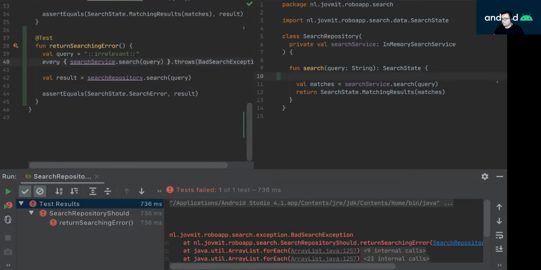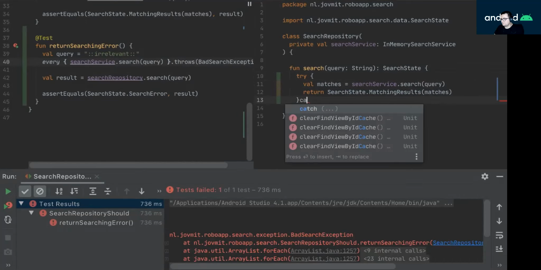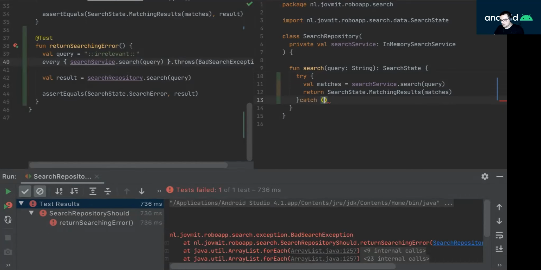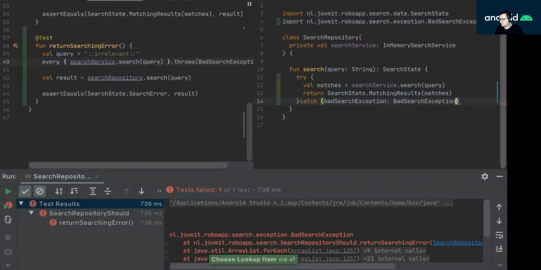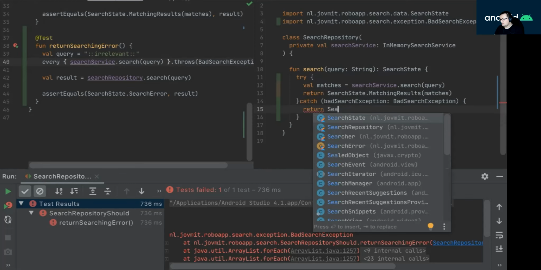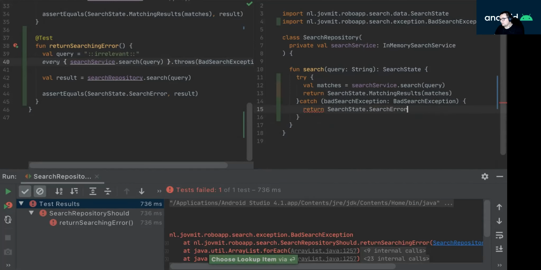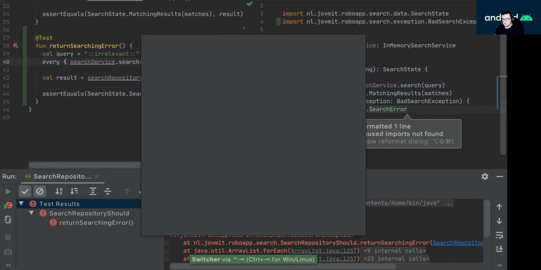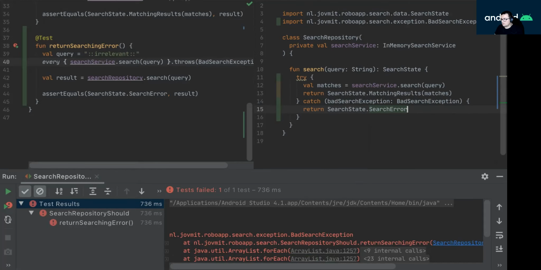So here, in order to fix, I need to wrap this into a try catch, and the catch would be bad search exception, and I would return a search state search error. And now let's run.